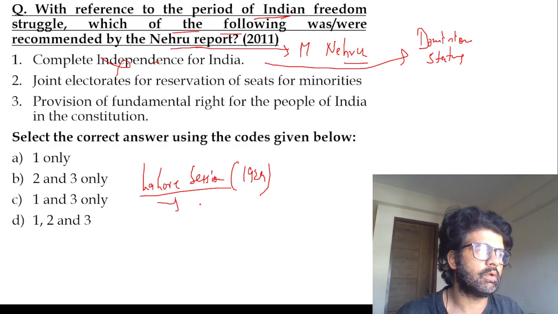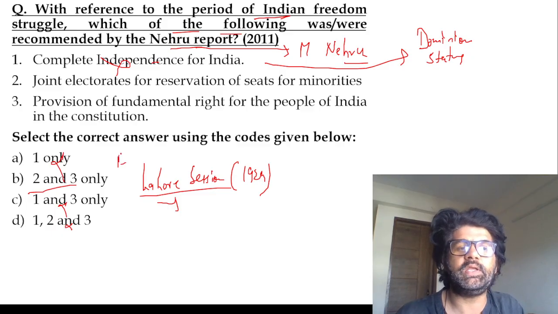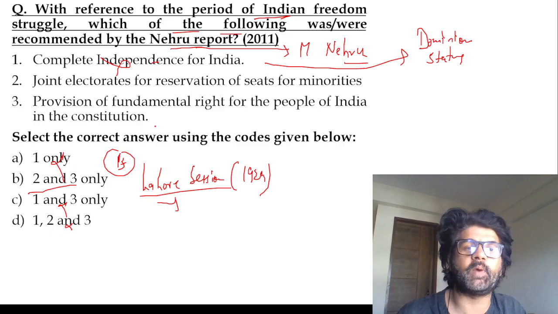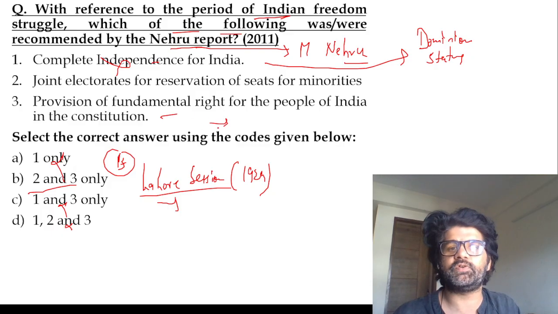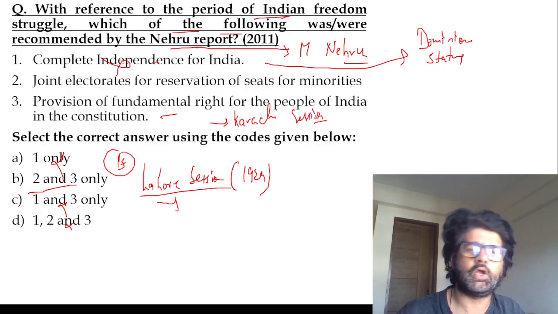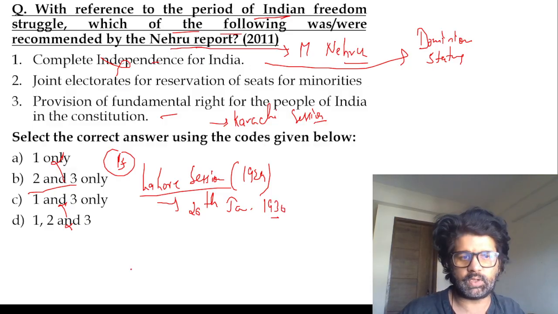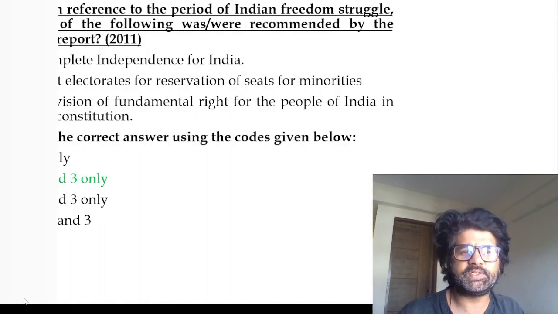1929. So again, let's focus, guys. Complete independence, wrong. Dominion status. So first you will eliminate, and even if you don't know anything about the second and third, you'll be able to get the answer. B, joint electorates for reservation of seats for minorities, provision of fundamental rights for the people of India in the constitution. This fundamental rights provision will again come in the Karachi session. So Lahore session 1929, 26 January 1930, they unfurled the national flag at Lahore, on the Ravi River. So B is the answer, guys.